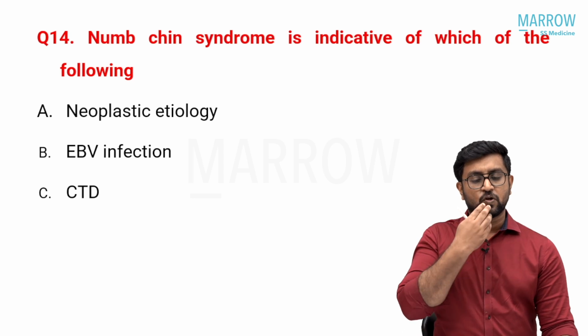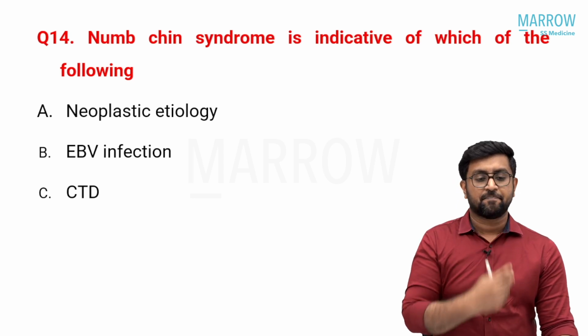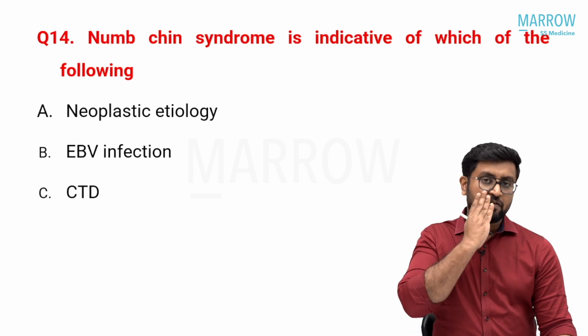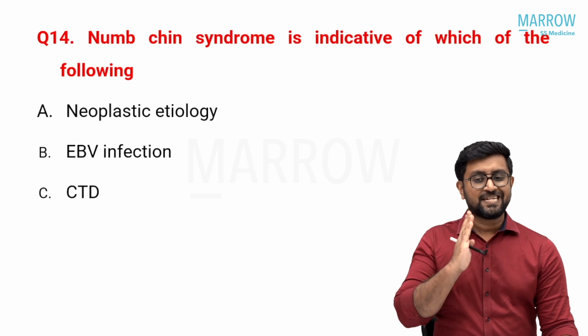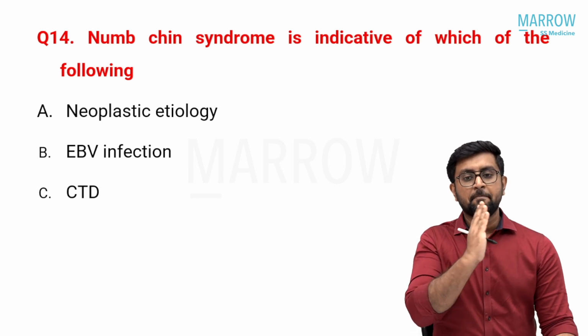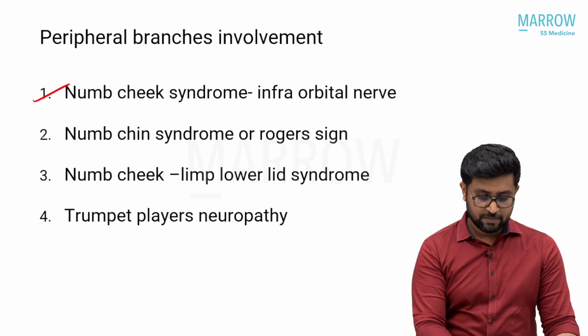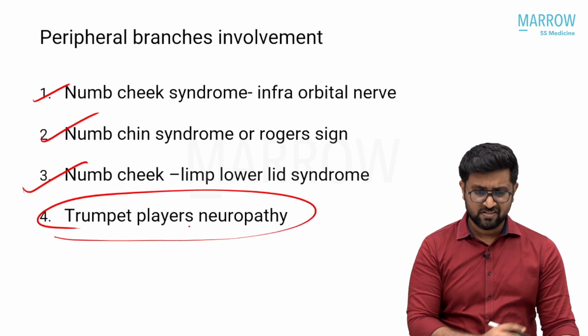Numb chin syndrome, or Roger's sign, is where you have numbness over the lower lip and the chin area. Numb cheek syndrome is where you have cheek and upper lip involvement. Then there is numb cheek limb lip syndrome, and trumpet players neuropathy, which is nothing related to malignancy.